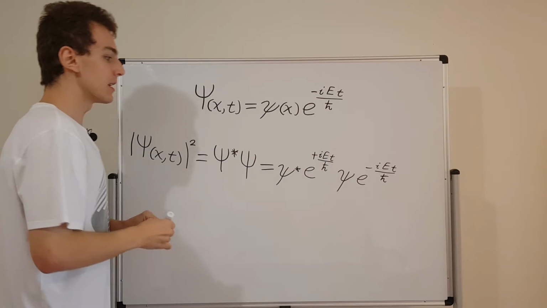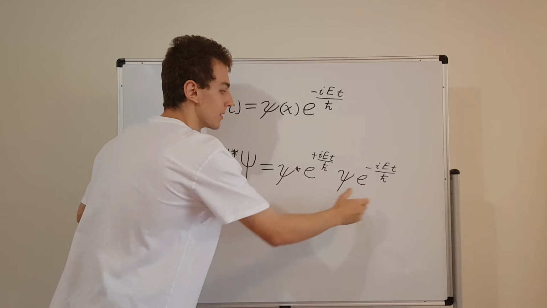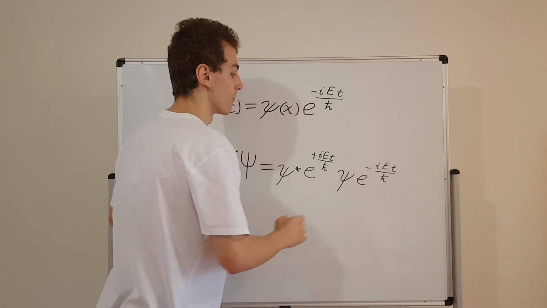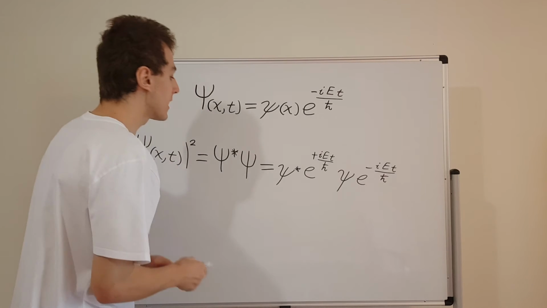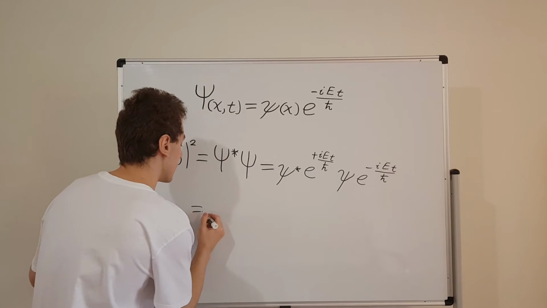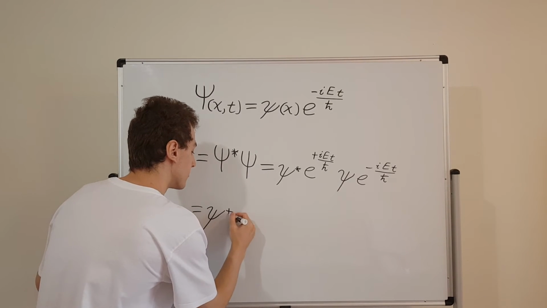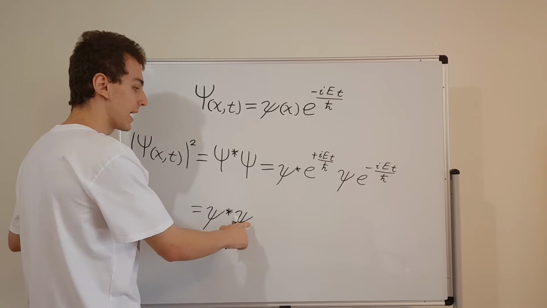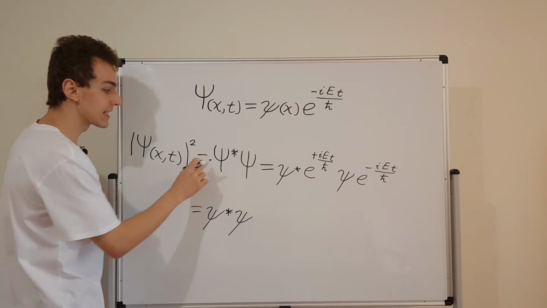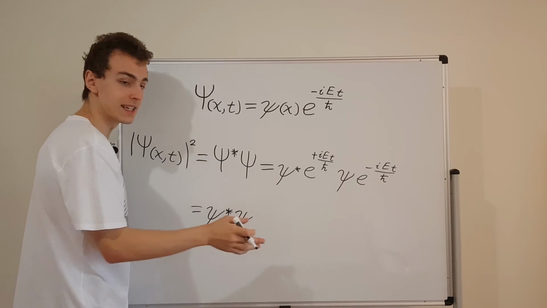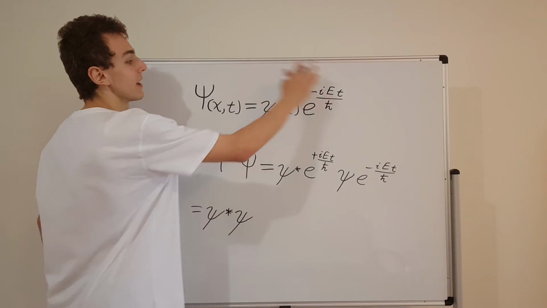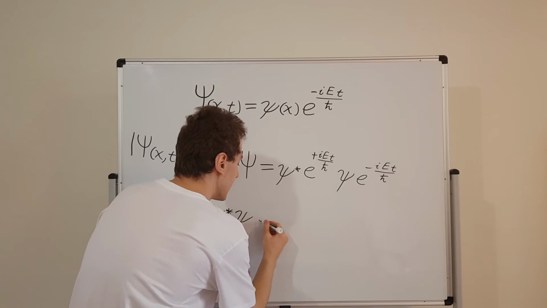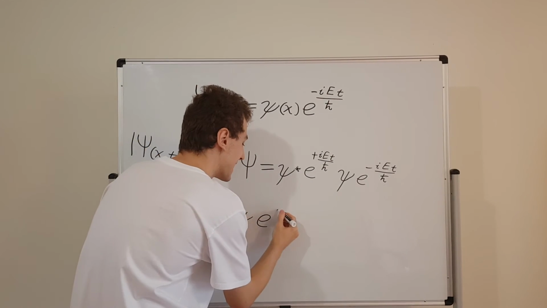Now, we can move these around. That's commutativity, and you can move them around without any problem. If you do, you're going to get little psi star times little psi. These just depend on x. I've neglected to write the explicit dependence on x and t because we have that stated up here. And this is going to have e to the power of 0.